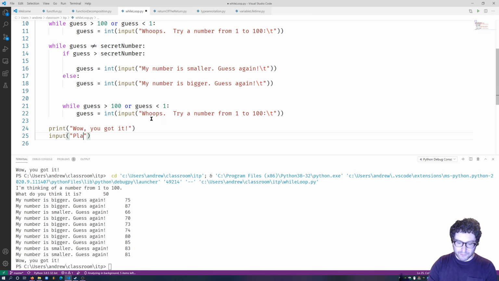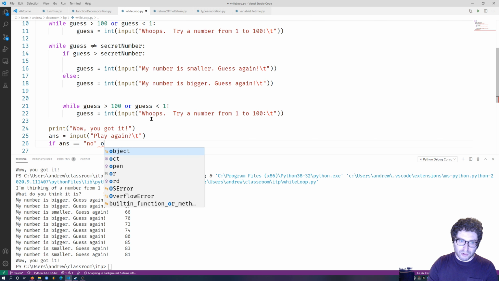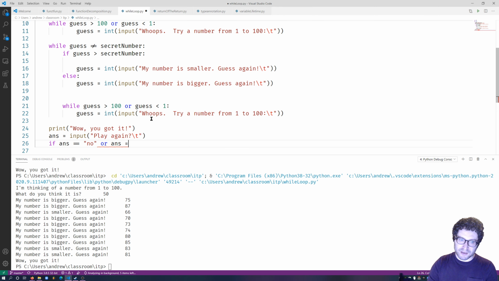Input, play again. Assuming I can spell again. Play again, \t. And then answer is equal to input. And then if answer is equal to no, or answer equal to no,